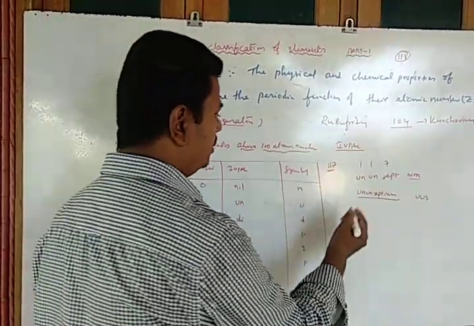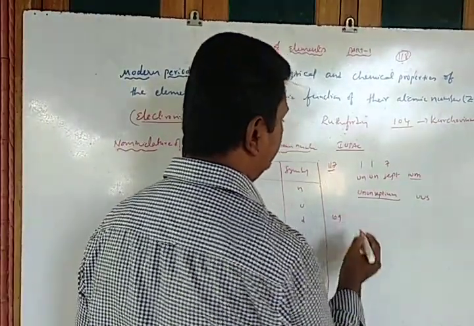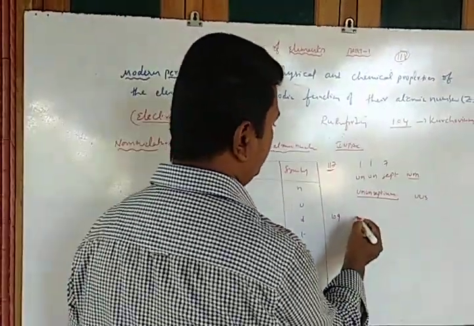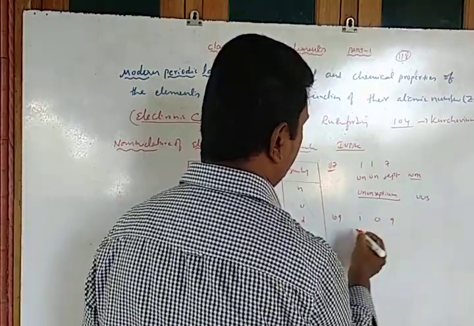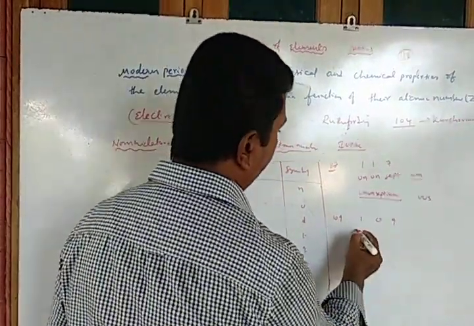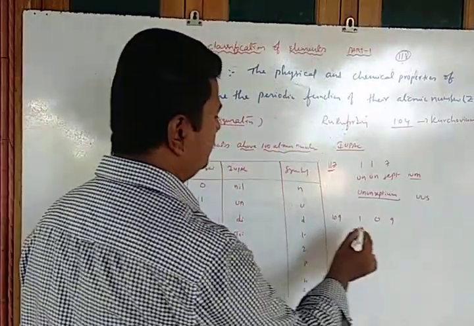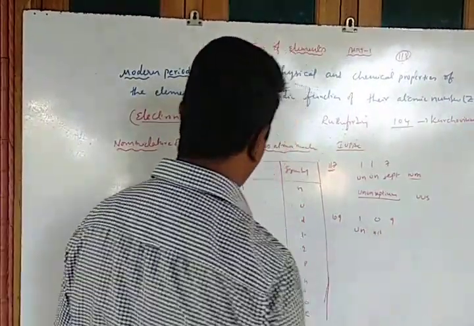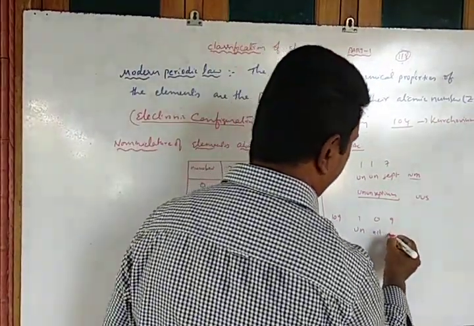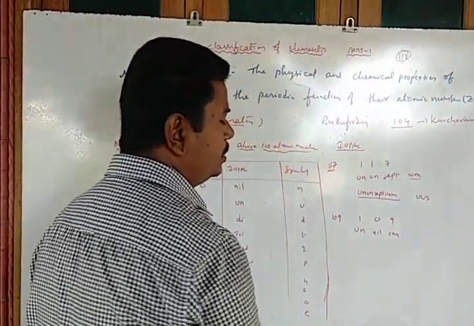For example, if you want to write 109, how to write it? 1 is represented with UN, 0 with nil as per IUPAC, and 9 with ENN.